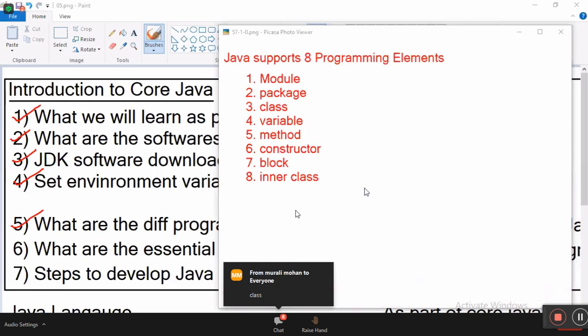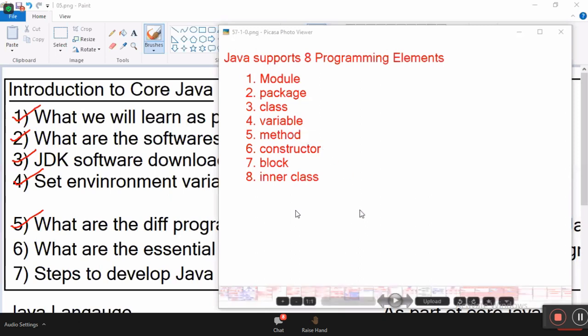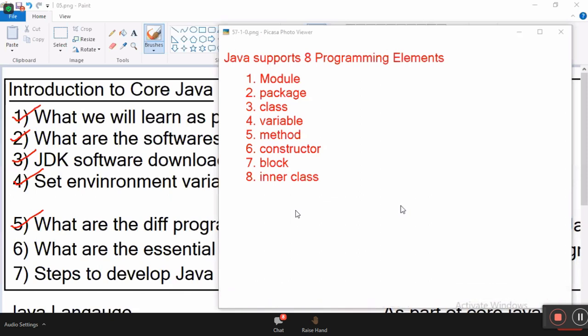Okay, got clarity? Yeah? If you want to write a class, then, if you want to write a small program, then what do you require? Class is mandatory. Now tell me, I want to develop a program. This is what I am trying to tell you.